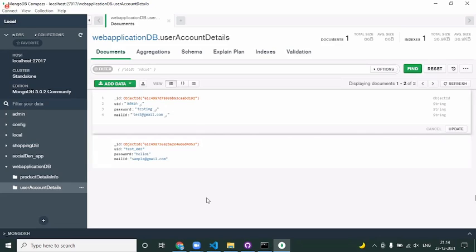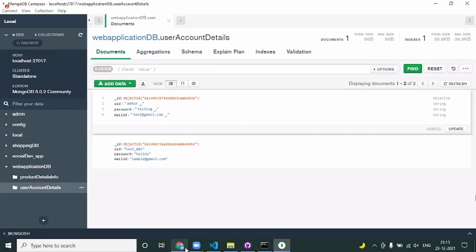Anytime you're putting data into the database, it is recommended to encrypt the data and then store it into the database. Whenever you're going to store the data into the DB, try to encrypt it. I mean, write it in a different way so that when you read it, you don't understand it. So how are you going to put the encryption mechanism? There are lots and lots of node modules available which can help us in encrypting and decrypting the data.